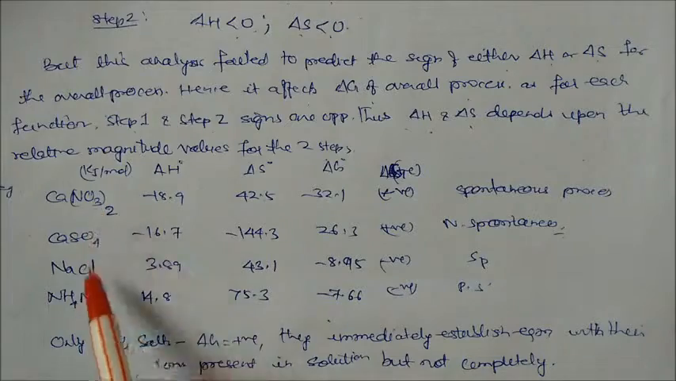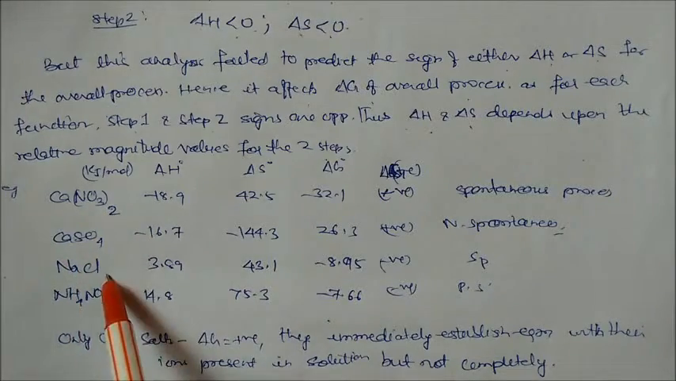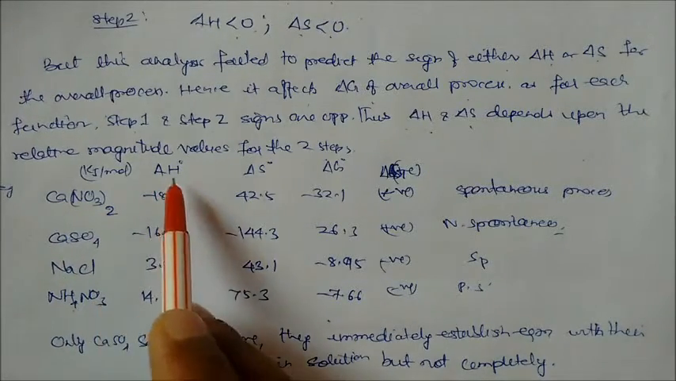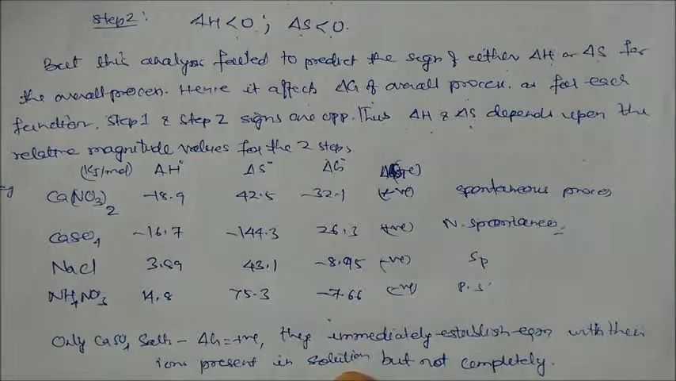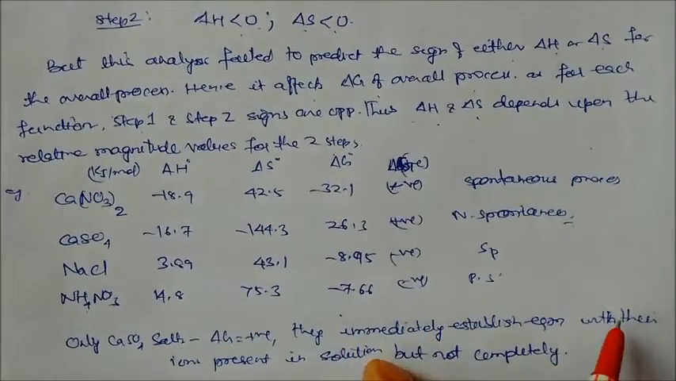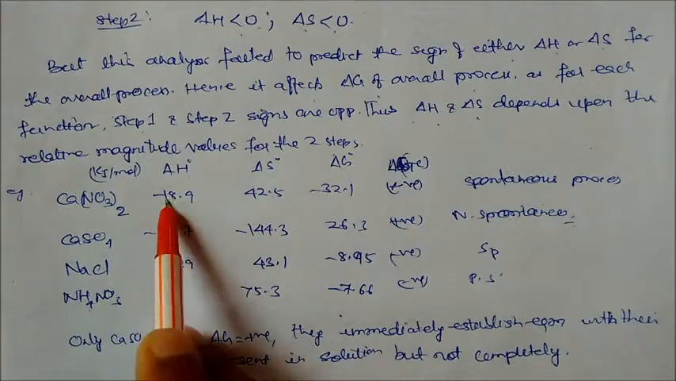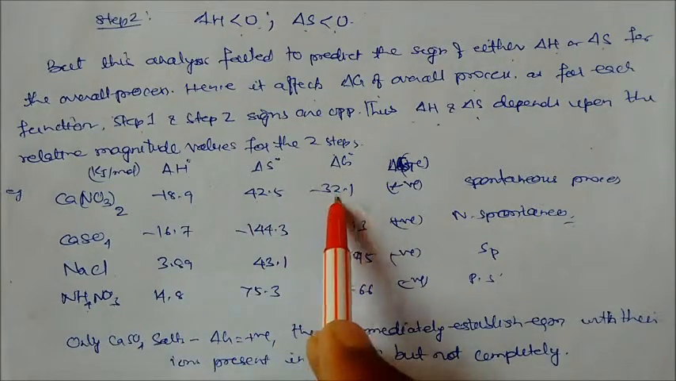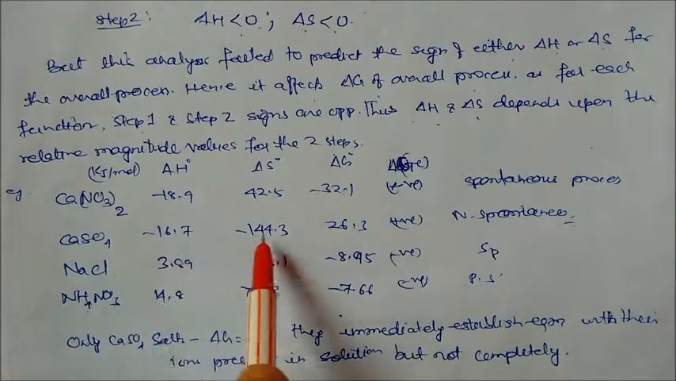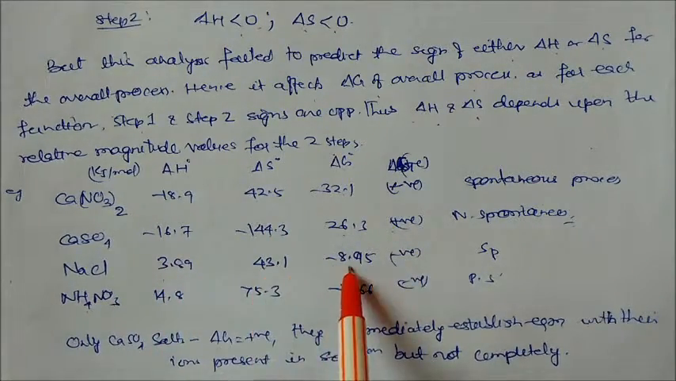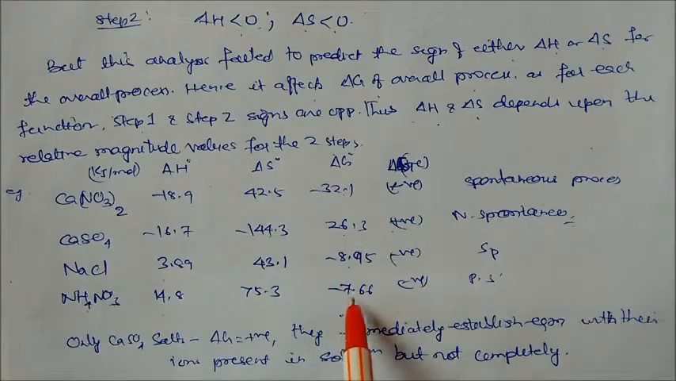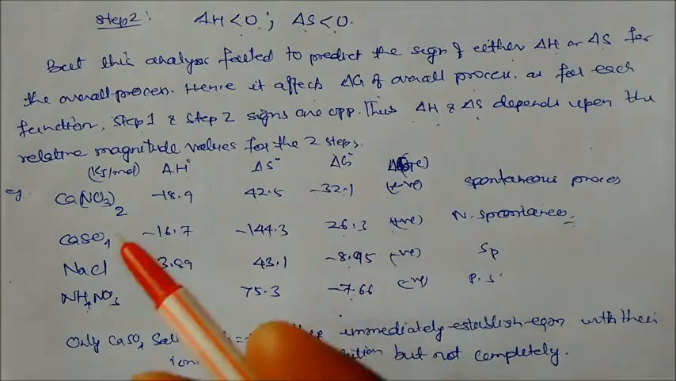So I have taken four salts: calcium nitrate, calcium sulfate, sodium chloride, and ammonium nitrate. Their delta H, delta S and delta G experimental values have been given here. You can see in these two cases, one is negative and one positive, but delta G is negative. Here this is negative, this is negative, but delta G is positive. Here this is positive, positive, but delta G is negative. This is positive, positive, but delta G is negative. So from here it is difficult to predict.